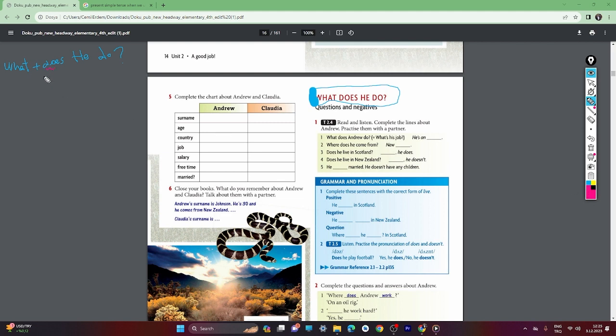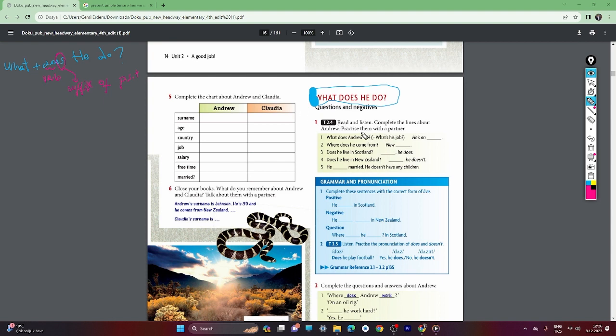When we use the verb here, do is the verb. When we ask the question, we always use the suffix of present simple tense. Don't forget it, guys. So when we make the sentence with the verb, we use es. When we ask the question, we again use the verb with the suffix of present simple tense. What does he do? Okay.